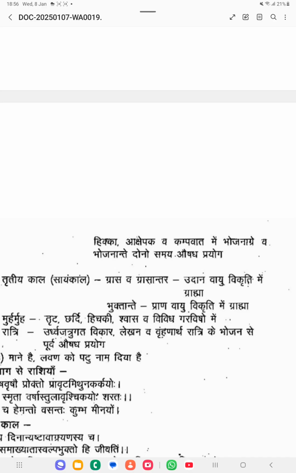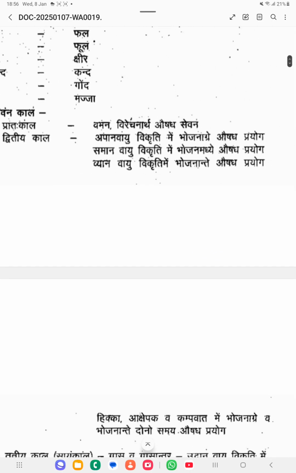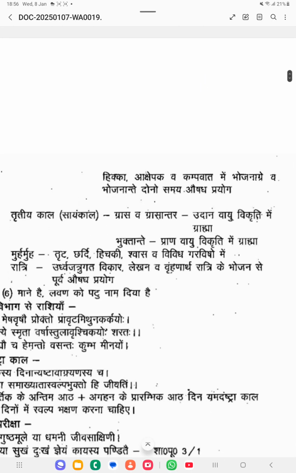Then in the evening, Bhuktante: after the food, if you give medicine, that is helpful for Prana Vayu Vikriti. So the 5 Vayus are treated using these timings. Bhojanagre in Divasa Bhojana, Apana Vayu; Bhojana Madhya, Samana Vayu; Bhojanante, Vyana Vayu. Then in Sayankala, Grasa and Grasantara, Udana Vayu Vikriti; Bhuktante, Prana Vayu Vikriti. In this way you can give the medicines.